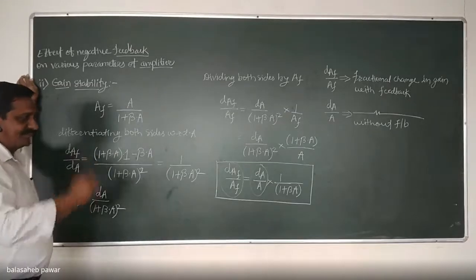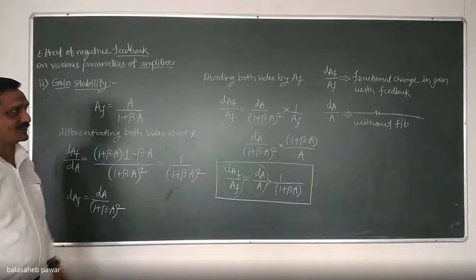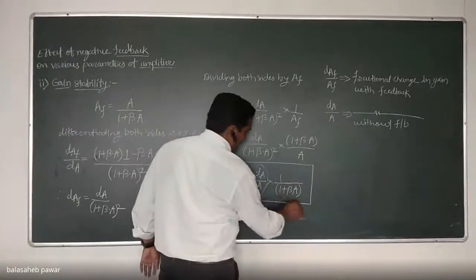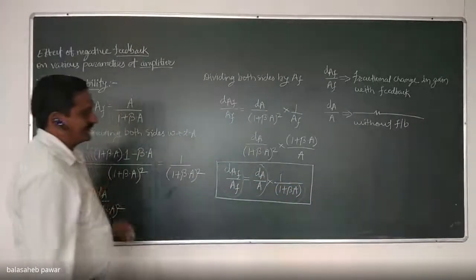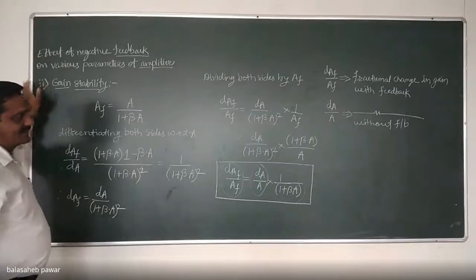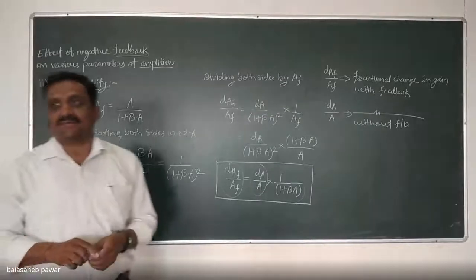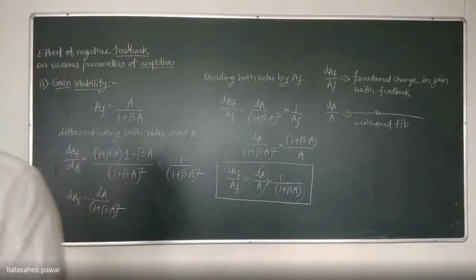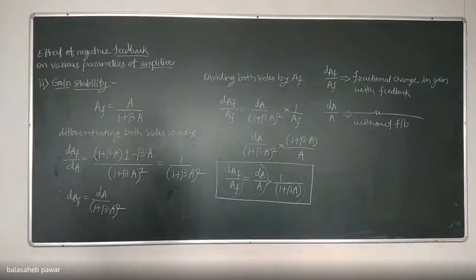That means dAF by AF equals dA by A? No, because there is this term right now, that is 1 by 1 plus beta A. So by this equation, what will you conclude? Simple question.